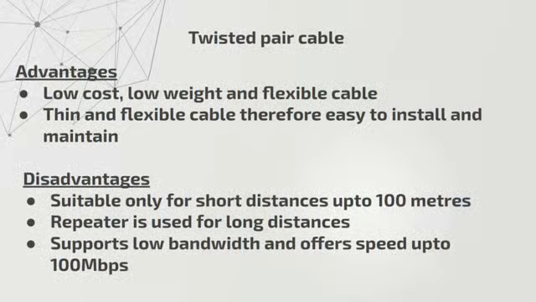Only short distances up to 100 meters can be covered through twisted pair cables. If you want to go for longer distances, you need to make use of repeaters. It supports low bandwidth and offers a speed up to 100 megabits per second, beyond which it is not feasible to use a twisted pair cable.